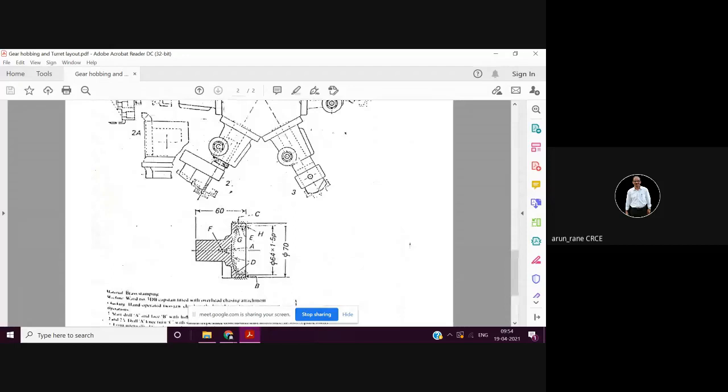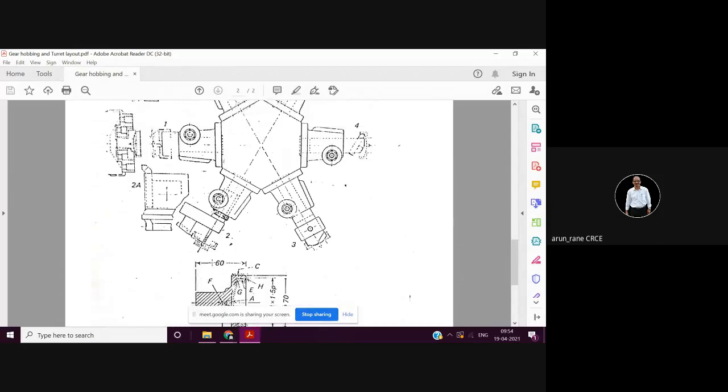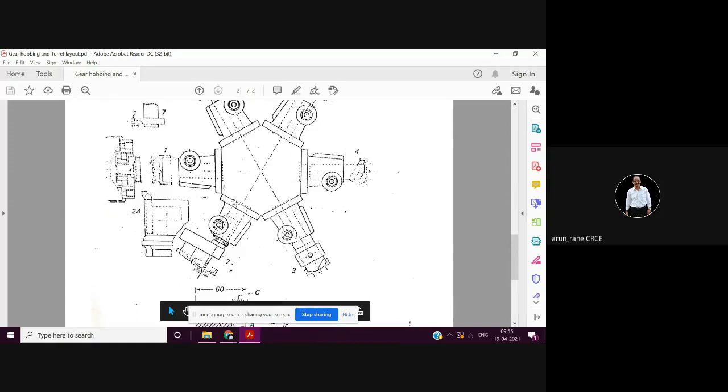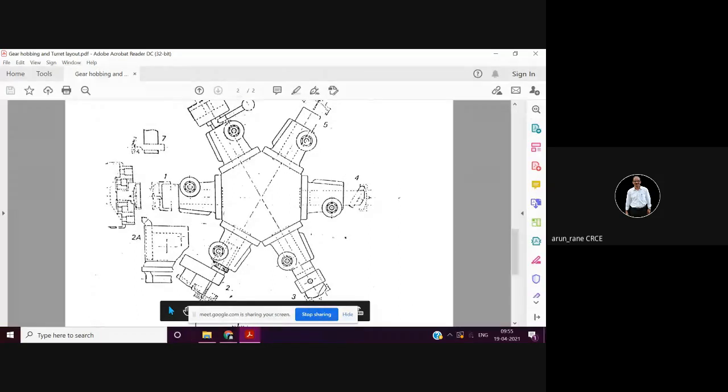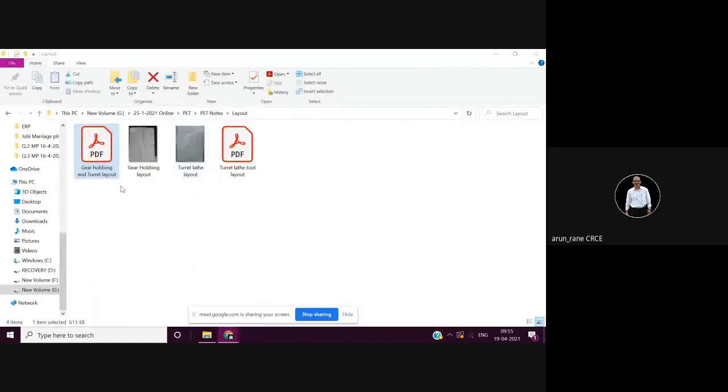But this is a component, okay, and in this component, what are the different operations which are being done, and what are the tools, and where are those operations being done. That is what is shown here. So looking at this, you understand what kind of tools and what are the different operations which are done. So that was your hobbing and turret tool.